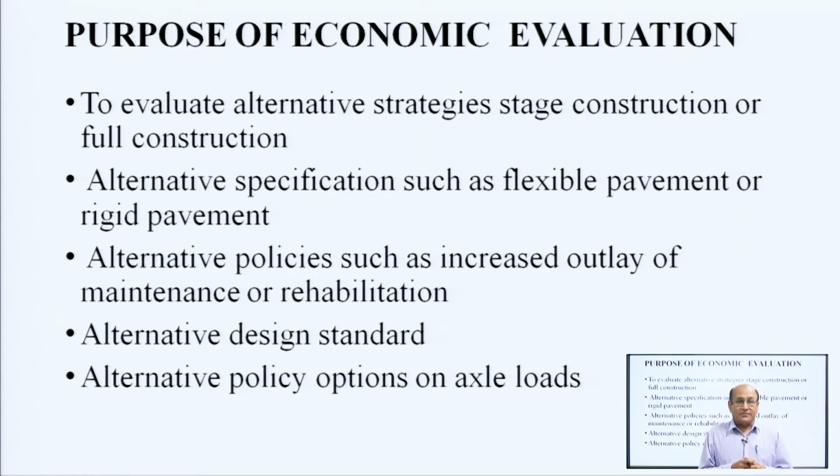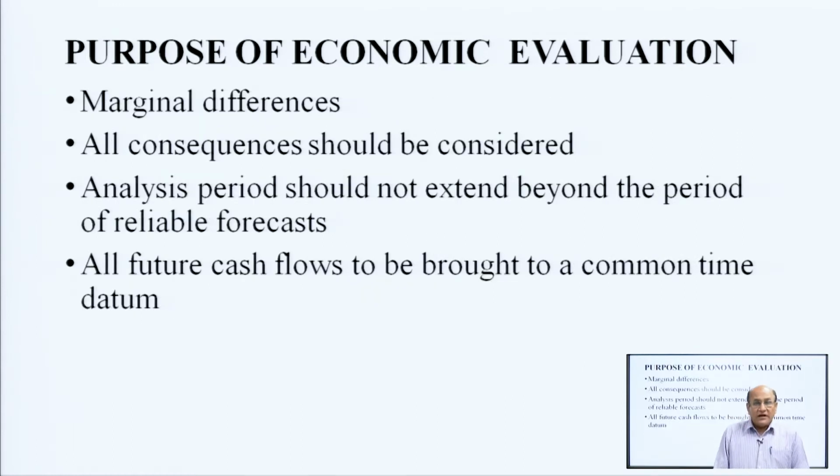The next is alternative policy option on the axle load. So, there are many things covered under the economic evaluation. Then the next is the marginal differences. What are the differences and which could be taken? All consequences should be considered.